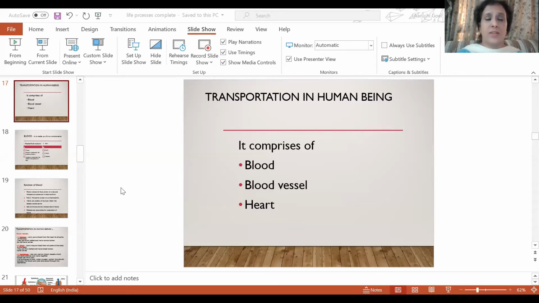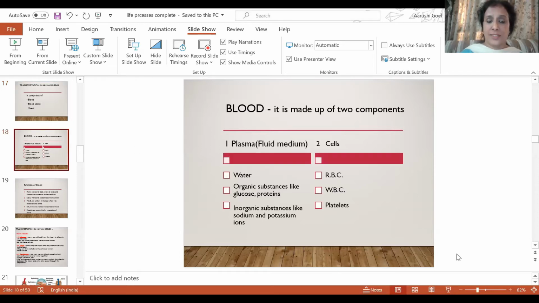Because in unicellular organisms, there is no need of any transport system. They do not have any transport system because they are in direct contact with the surroundings. All higher multicellular organisms need a transport system. So let us study transportation in human beings. The transport system in human beings comprises mainly three components: blood, blood vessels, and heart. So let us first study blood.